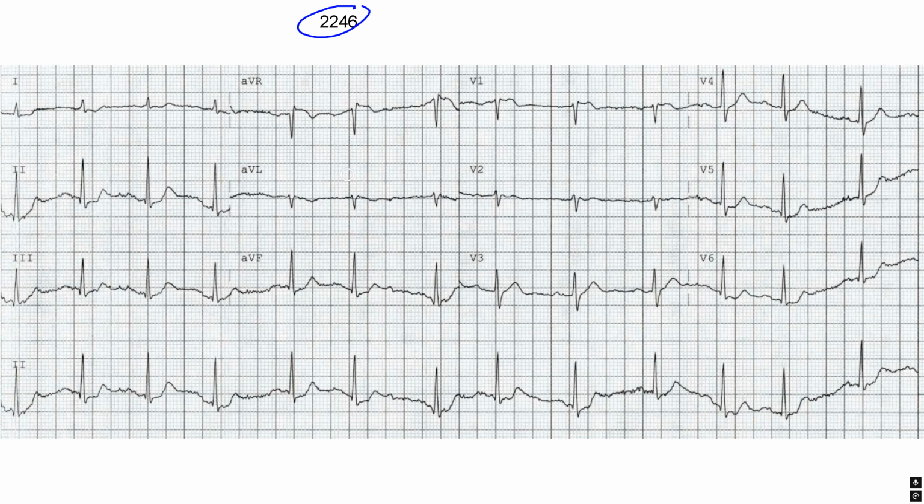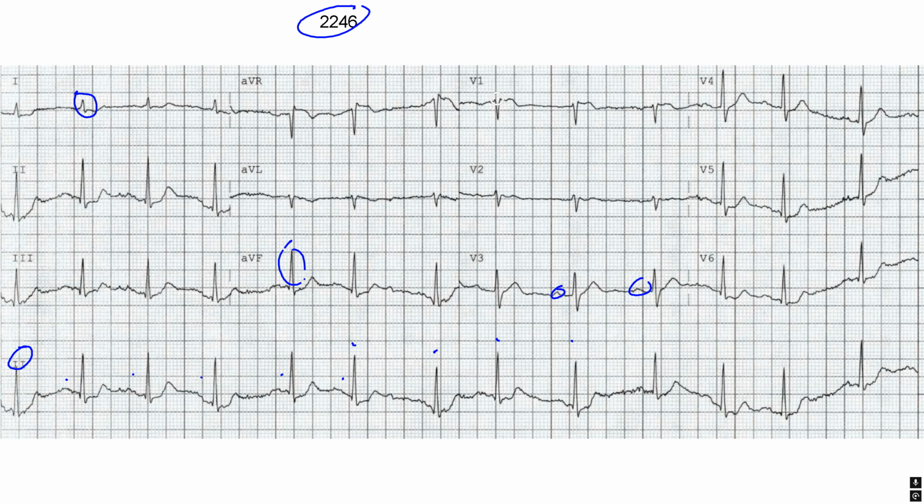Again, I recommend you go through it on your own, but here's what I see. Just go through the process here. Down here on the rhythm strip, I see one P before every QRS, so this is sinus. Rate is relatively normal to a little fastish. There is some irregularity in the R to R here, but there's still one P before every QRS, so it's sinus. The axis is up in aVF and up in lead 1, so normal.